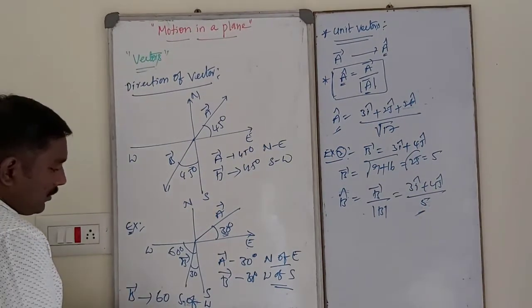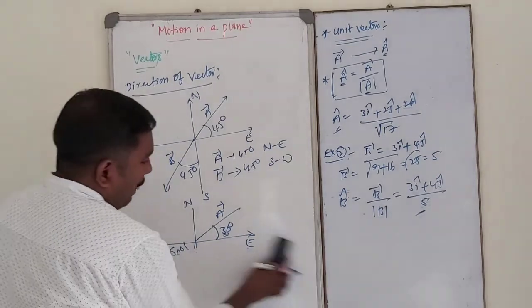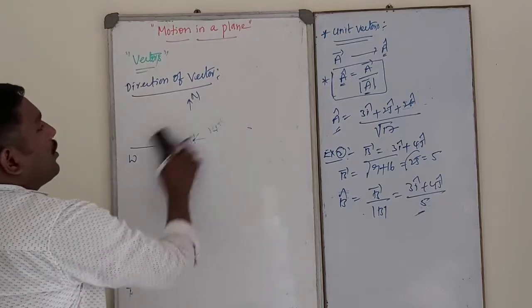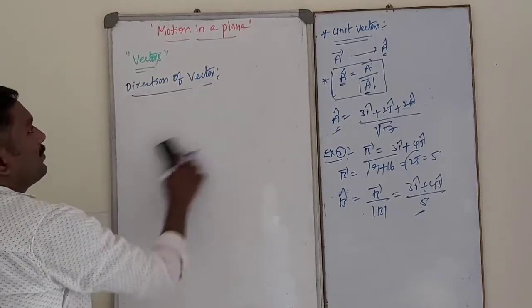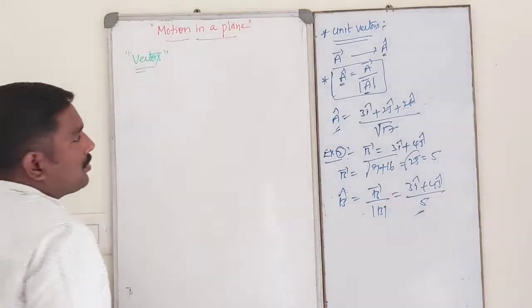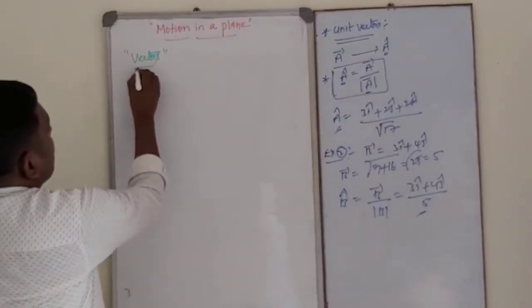Okay, next one. So next one is how to calculate the direction. So this is the direction of vector. Next one, of course, how to calculate the direction of vector.